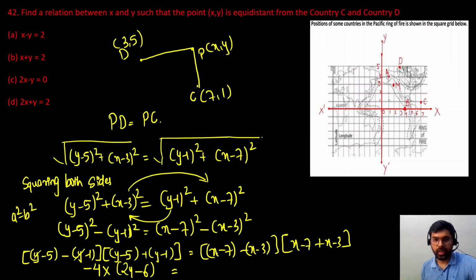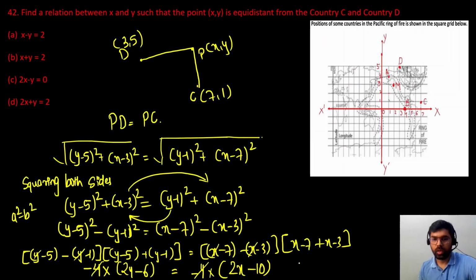And on the right hand side, plus x minus x will cancel out. Minus 7 minus of minus 3 will be plus 3. So minus 7 plus 3 will be minus 4. Minus 4 multiplied by the second bracket will be 2x minus 10. Minus 4 and minus 4 will cancel out.